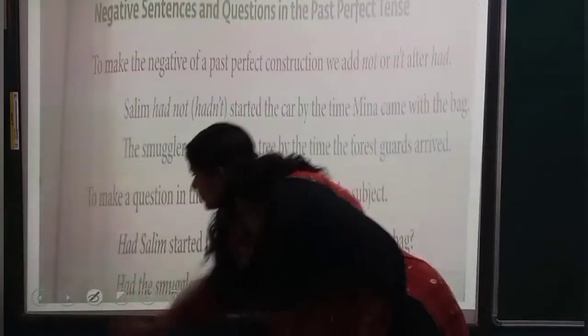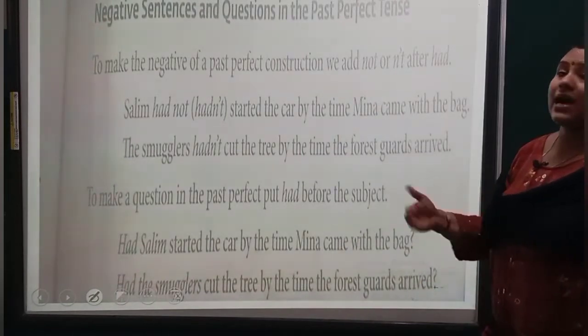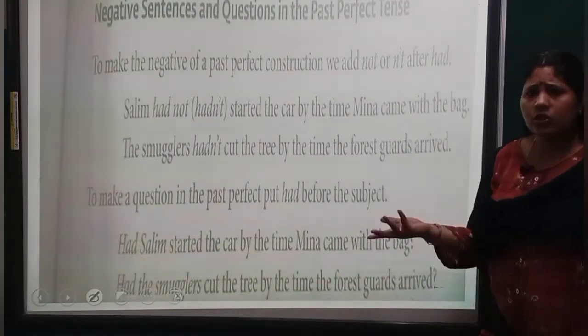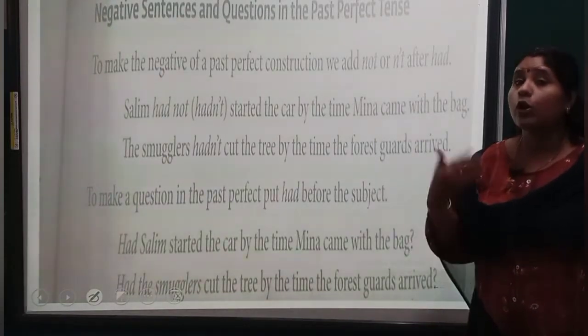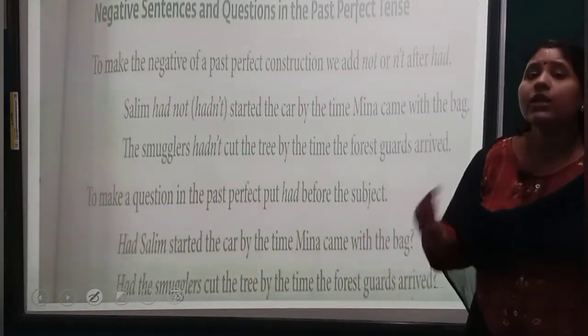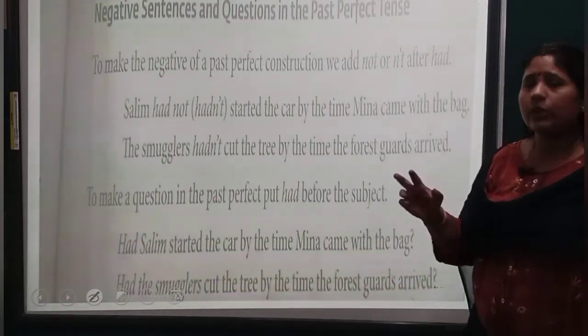Next, how to form negative sentences and questions in the past perfect tense. Very logical, very common. We have done this in present tense also. Understood? What do we have to add if it is negative? Then not, N-O-T, or N'T. Anyone will do.